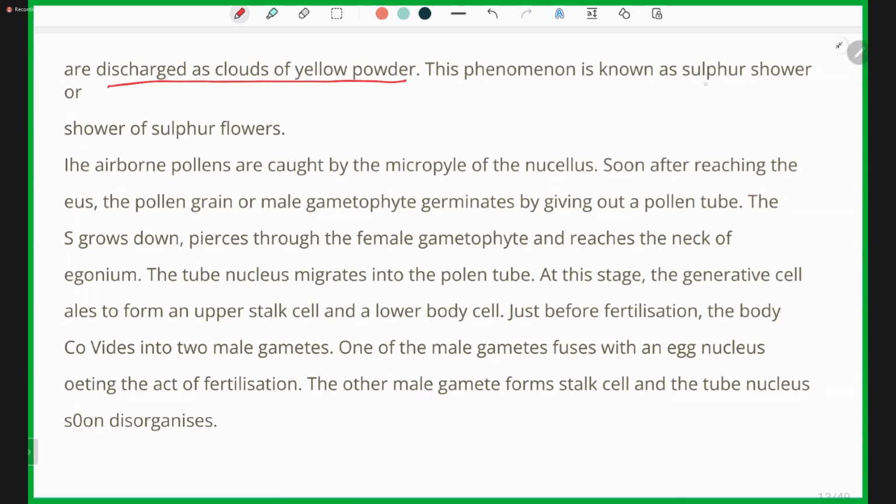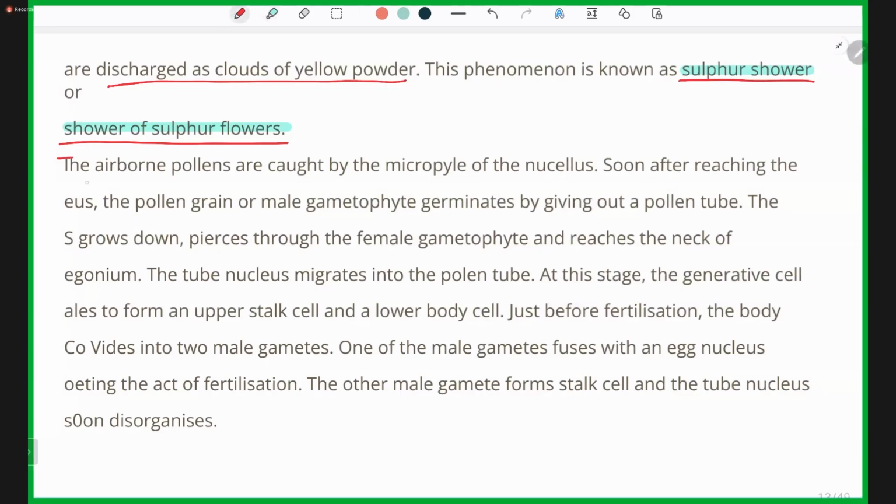This phenomenon, in which the pollen grains are released and resemble a cloud of yellow powder, is known as sulfur shower or shower of sulfur flowers.